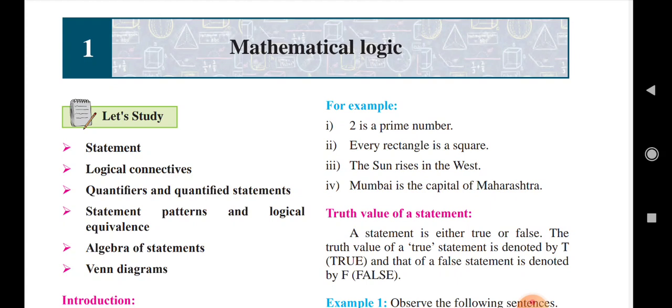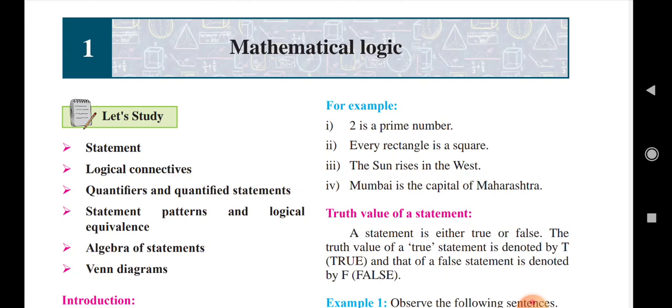I have taught you mathematics in the previous pre-primary and primary classes. What is the definition of mathematics? Mathematics is the game of numbers and logic. Mathematics is based on logic. So here we start the lesson, Mathematical Logic.